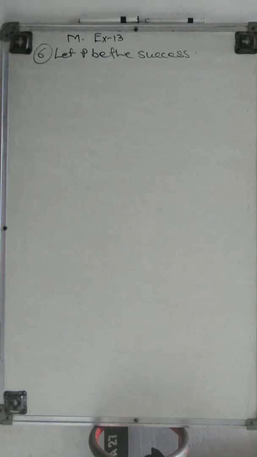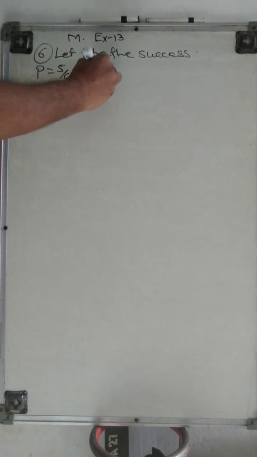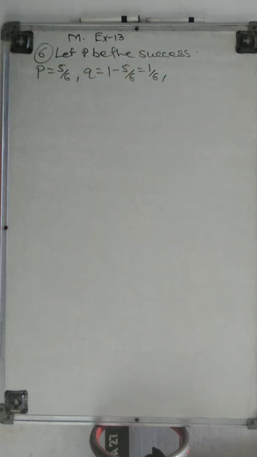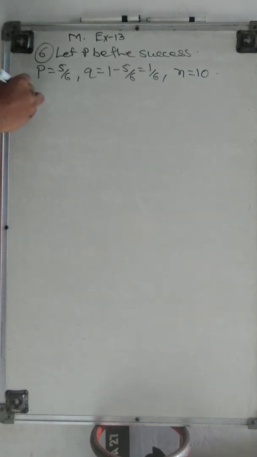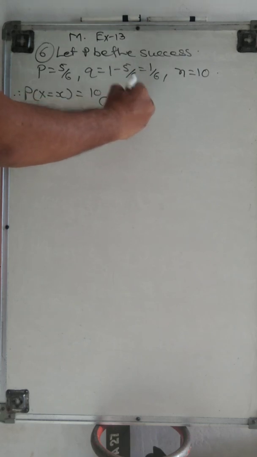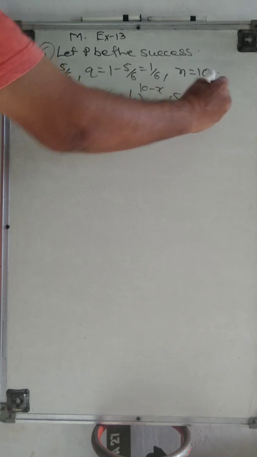Then we know he clears each hurdle with probability 5 by 6, means P equal to 5 by 6 and Q equal to 1 minus 5 by 6, which is 1 by 6, and total hurdles are 10, so n equal to 10, right? Therefore P(X equal to x), binomial distribution, is 10Cx, 1 by 6 raised to 10 minus x and 5 by 6 raised to x, right?